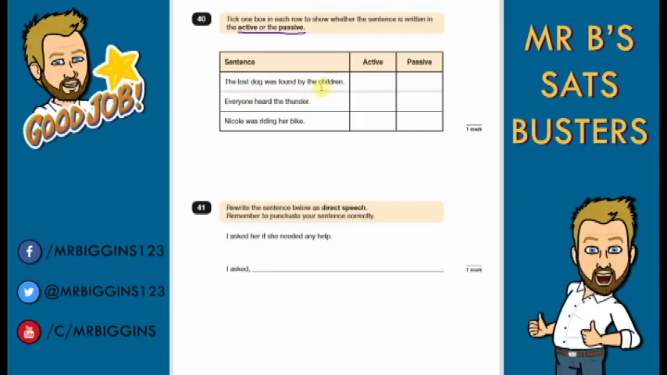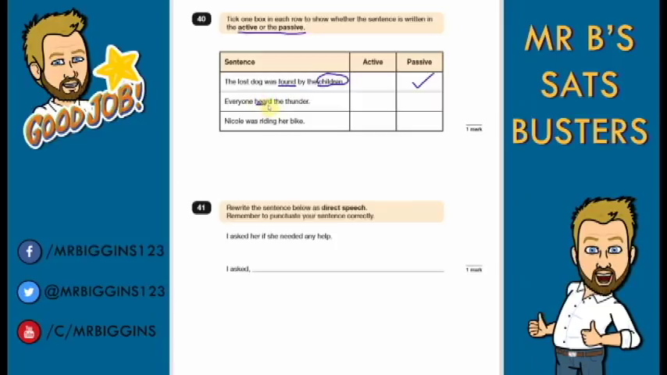The lost dog was found by the children. So here's our verb, found, and it's the children that are doing this. They're the subject. They are finding the dog. It's not the dog. The dog is being found, but it's the children who are finding him. So because the noun is after, that is passive.